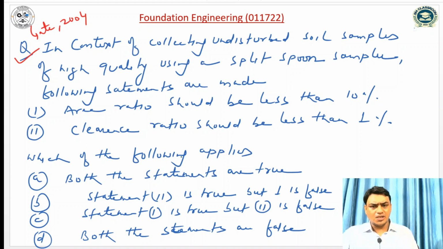If I see the statements, the area ratio should be less than 10%. Yes, this statement is correct. Clearance ratio means whether it is inside clearance or outside clearance. The range of the inside clearance is 1 to 3%, and the outside clearance is 0 to 2%. So the second statement is incorrect. It should not be less than 1. So option C is correct: statement 1 is true but statement 2 is false.